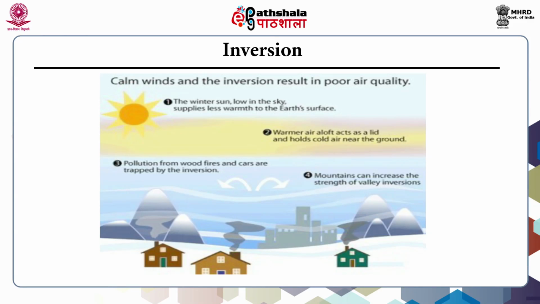The calm winds and inversion result in poor air quality. Here, the winter sun is low in the sky, so it supplies less warmth to the earth's surface. And the second layer, that is warmer air aloft, acts as a lid and holds cold air near the ground. The pollution from wood fires and cars is trapped by this inversion. And mountains can increase the strength of the valley inversion. So, together the calm winds and the inversion result in poor air quality.